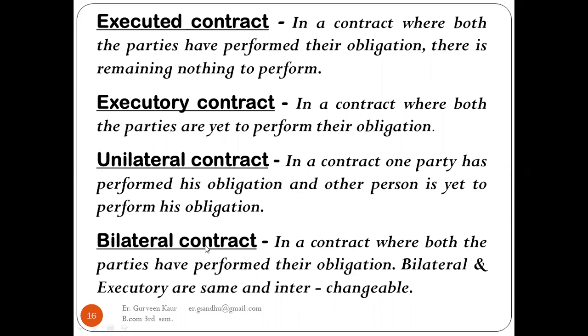Bilateral contract is when both the parties have to perform their obligations. Bilateral and executory are the same and interchangeable: both the parties are yet to perform their obligations, so both are in the pending part. So executory, the second one, and bilateral can be used interchangeably. Executed is when both the parties have done their obligations and completed their performances. Bilateral is when it is yet to be performed by both the parties.